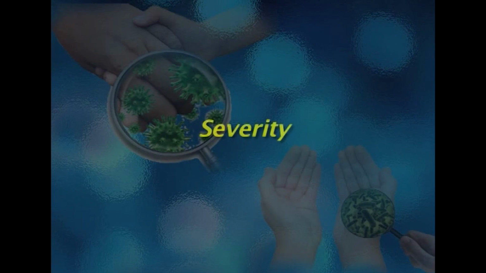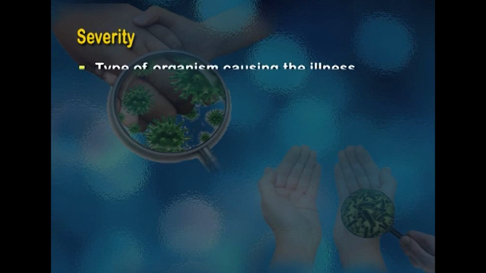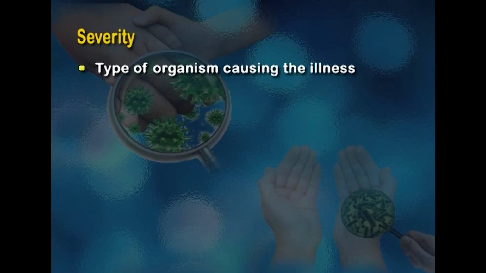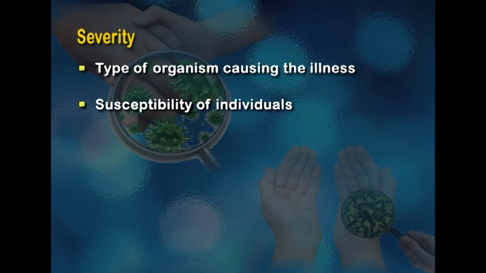Now moving on to the severity of the infection. What are the factors which affect the severity of the infection or foodborne illness or food poisoning? It depends mainly upon three factors, that is, the type of the organism causing the illness. Some organisms cause more severe illnesses than others. Secondly, it depends upon the susceptibility of the individual. The susceptibility will vary depending upon the age of the individual and also on the health status of the individual.